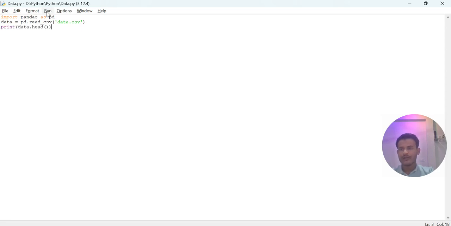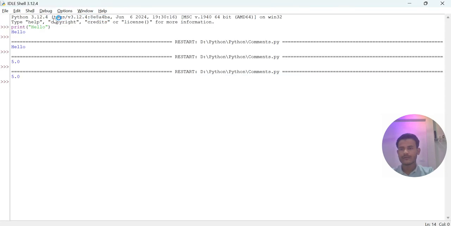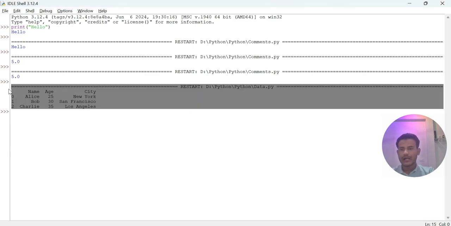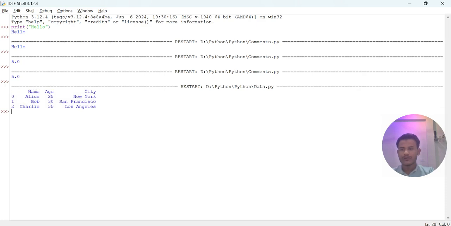So I will run it. You can see that all the data of the file will be printed here. So you can use Pandas to read the data from a CSV file.